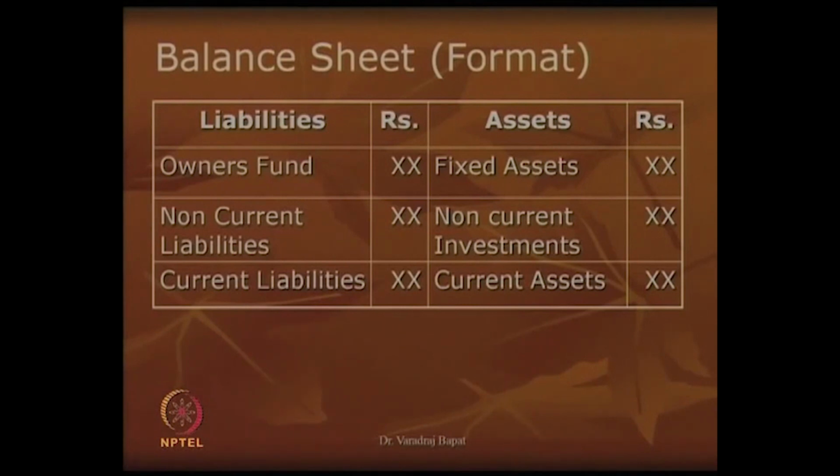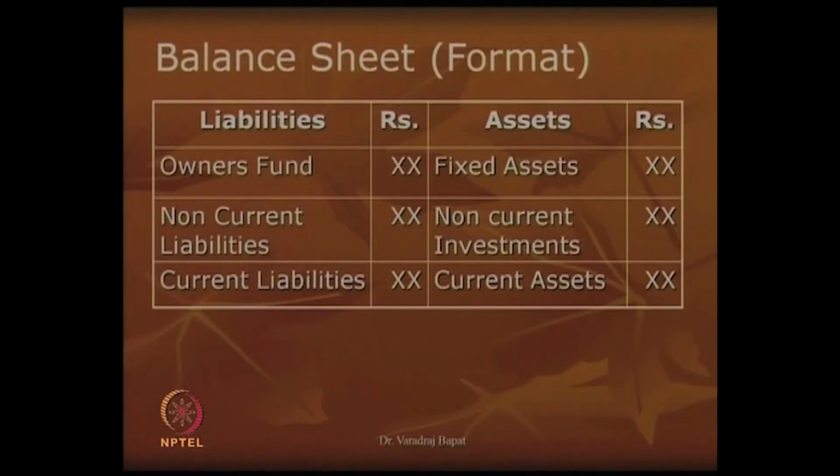Fixed assets are the assets which are for long-term use of the organization. Non-current investment is basically money put outside our regular business. Current assets represents the day-to-day trading assets. They arise from the normal operating activities of the business.